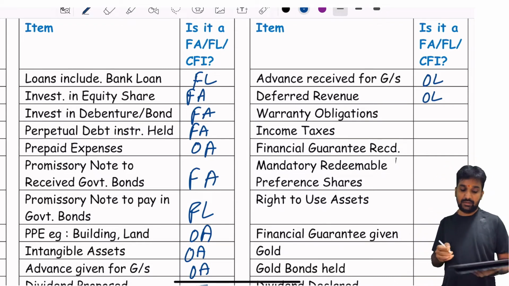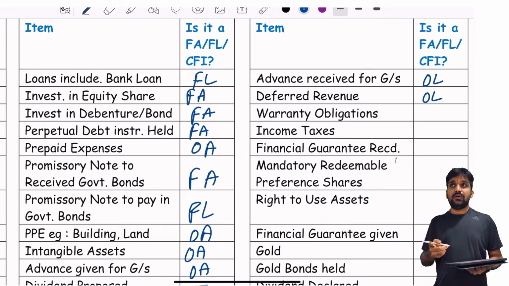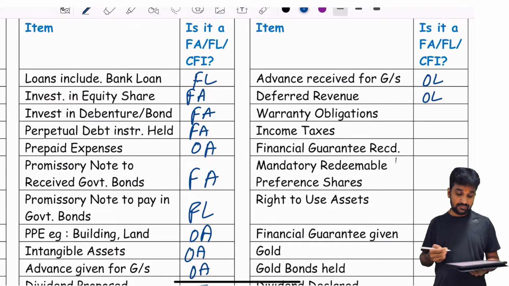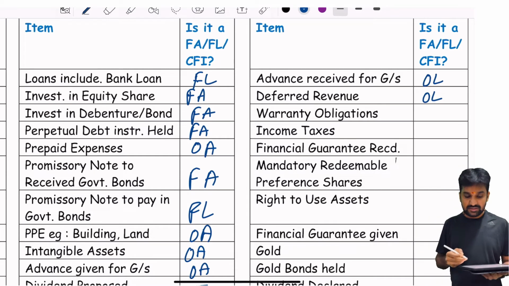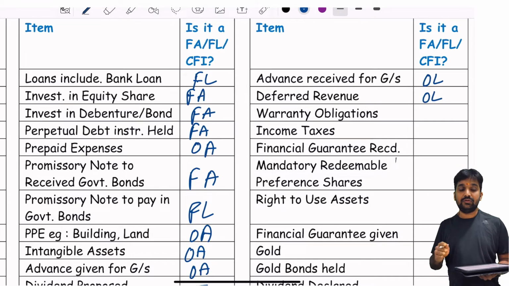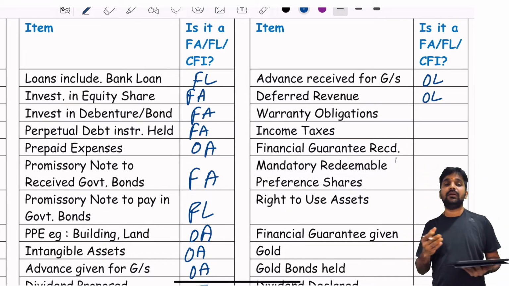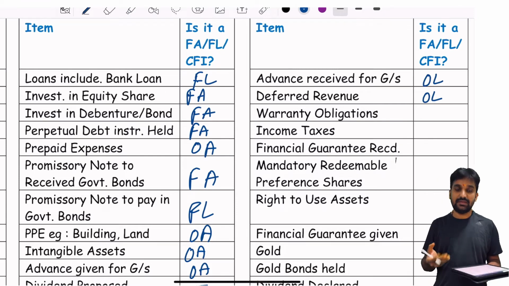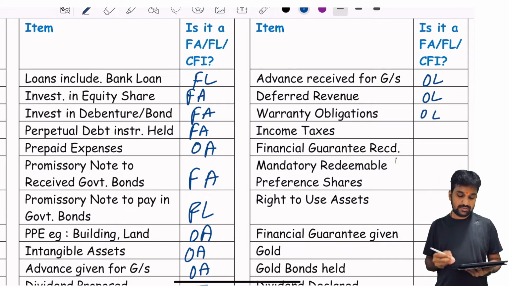So it's another liability, not a financial liability. Warranty obligations: you will not be paying in cash, you will probably be doing the repairs for them, right? So it's another liability.